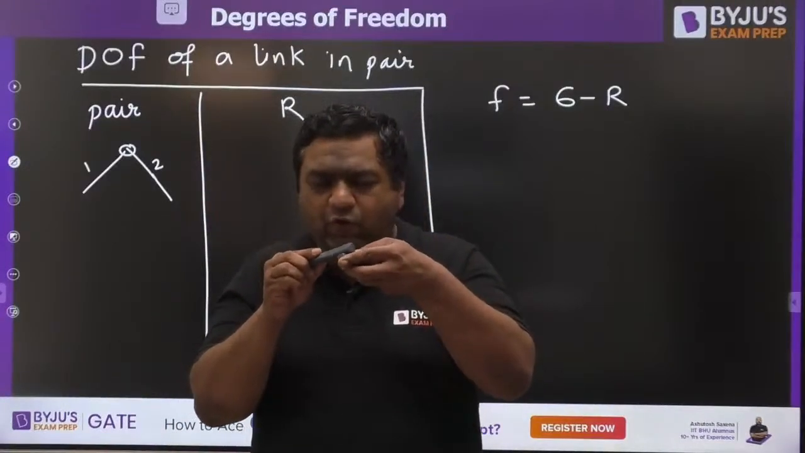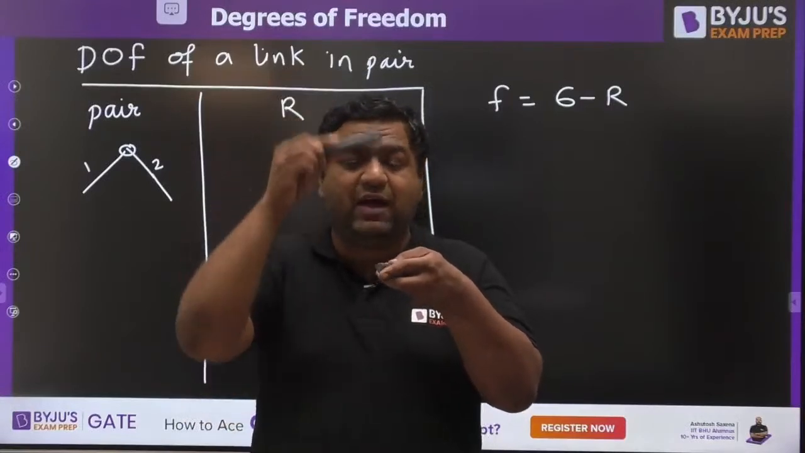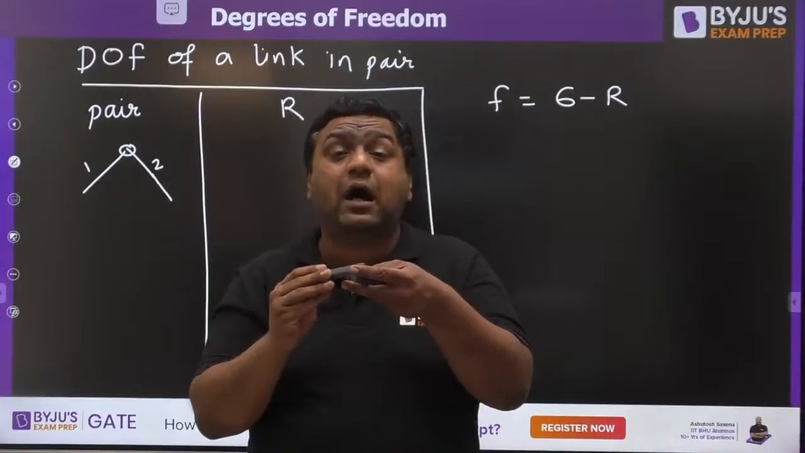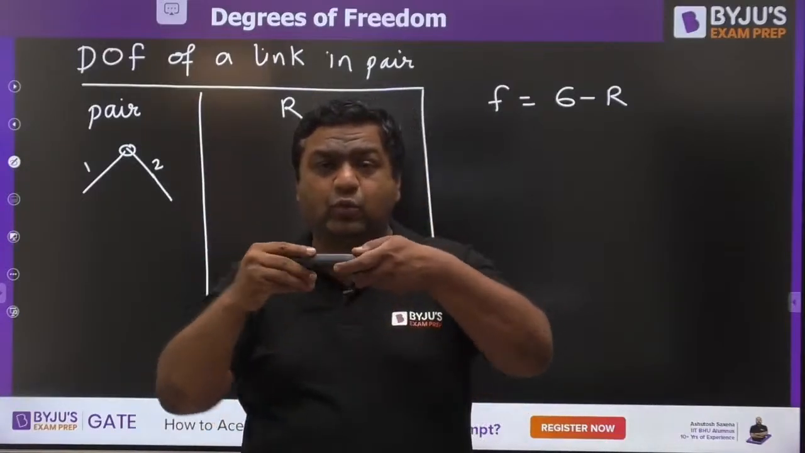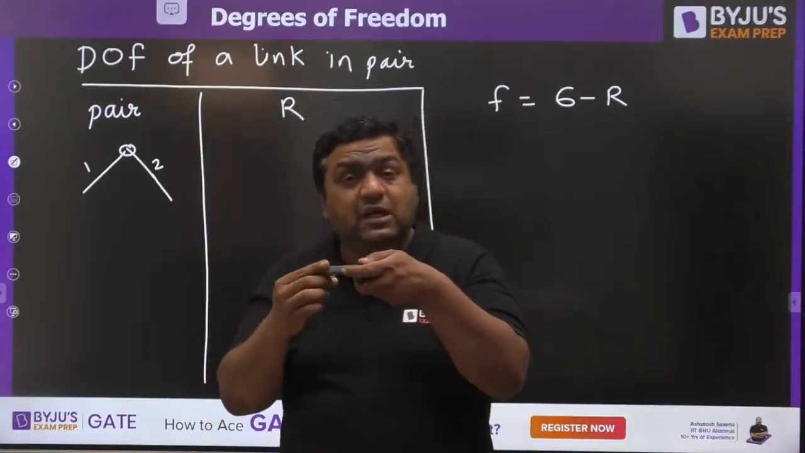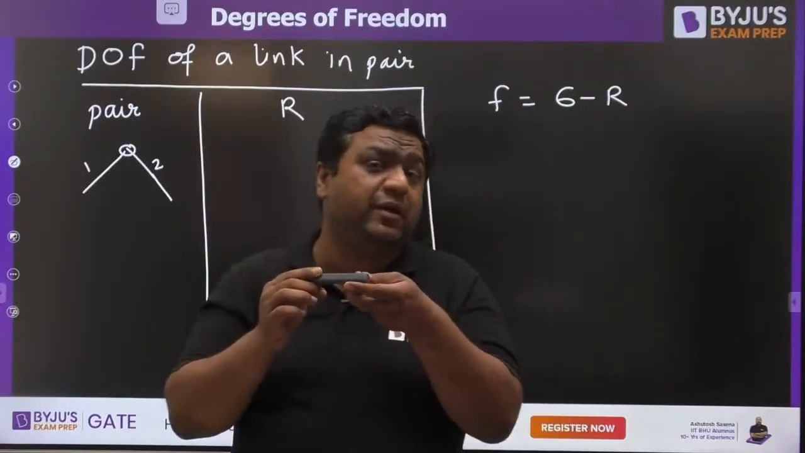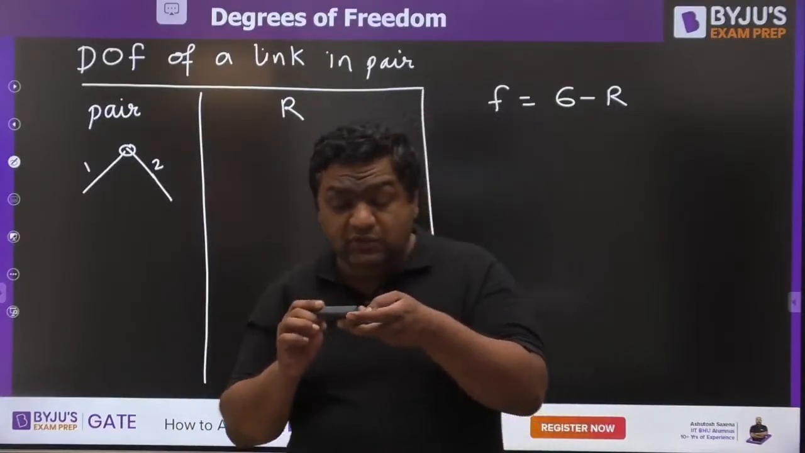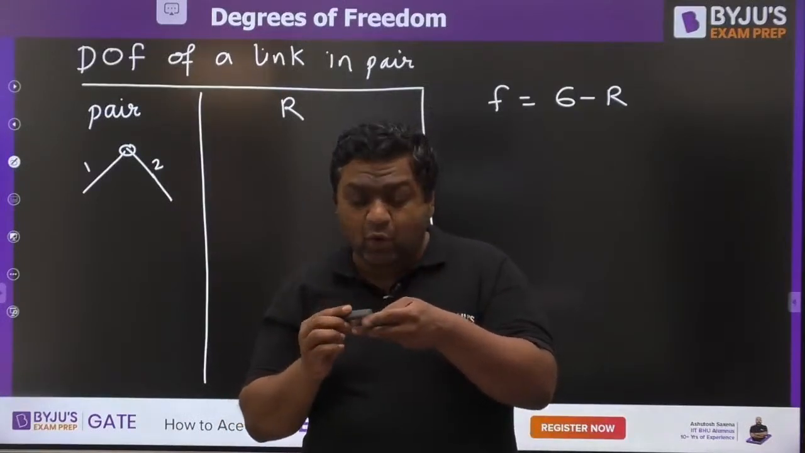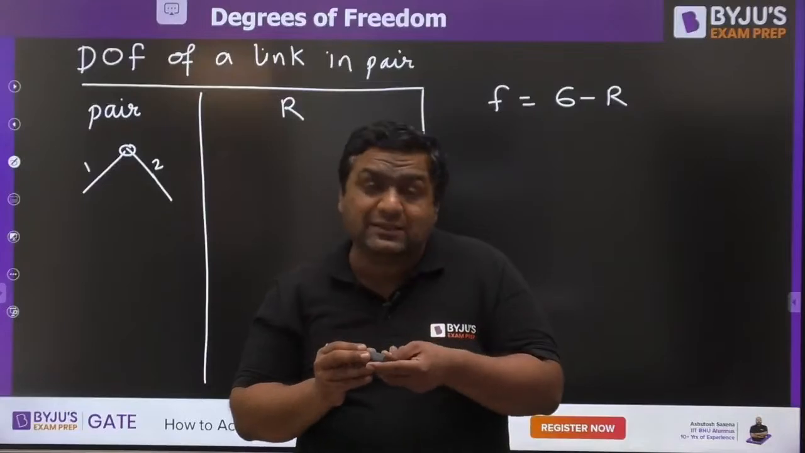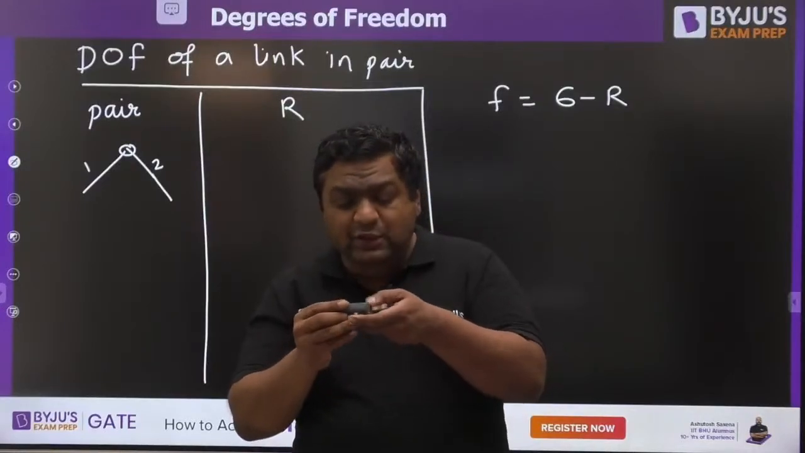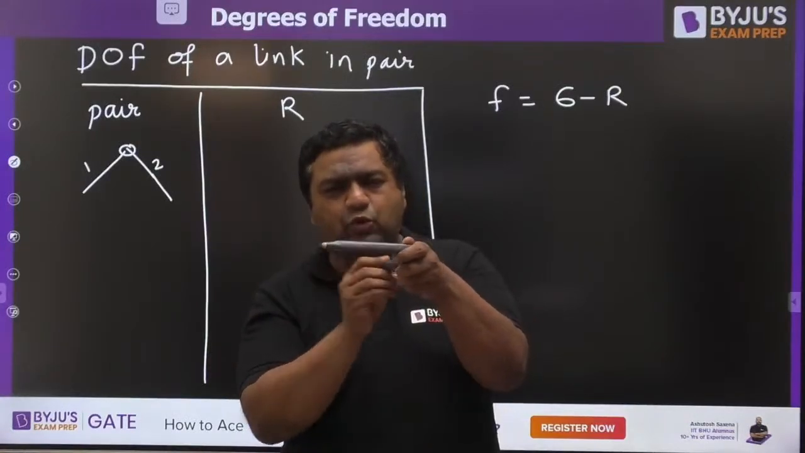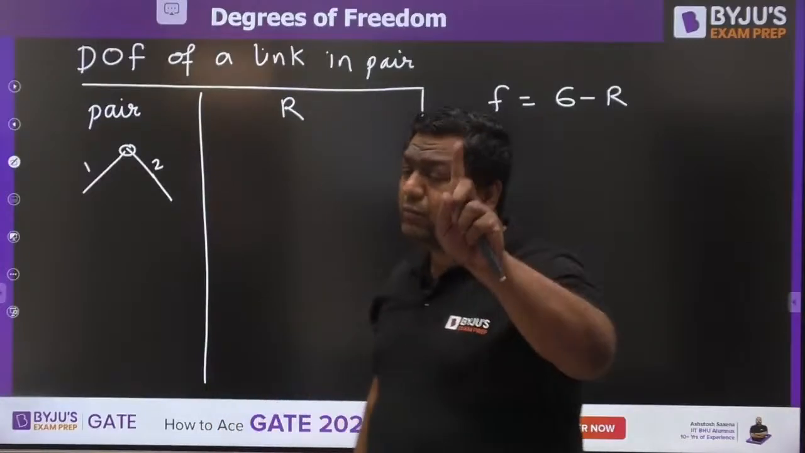We cannot go for translation in X, translation in Y, or translation in Z. We cannot rotate it about X or about Z, but we can rotate it about Y. Those motions which are possible without breaking the connection between the links are called permitted motion, and the motions which are not possible without breaking the joint are said to be restricted motion. Only this one motion, rotation about the y-axis, is possible without breaking the joint, so only one motion is permitted.